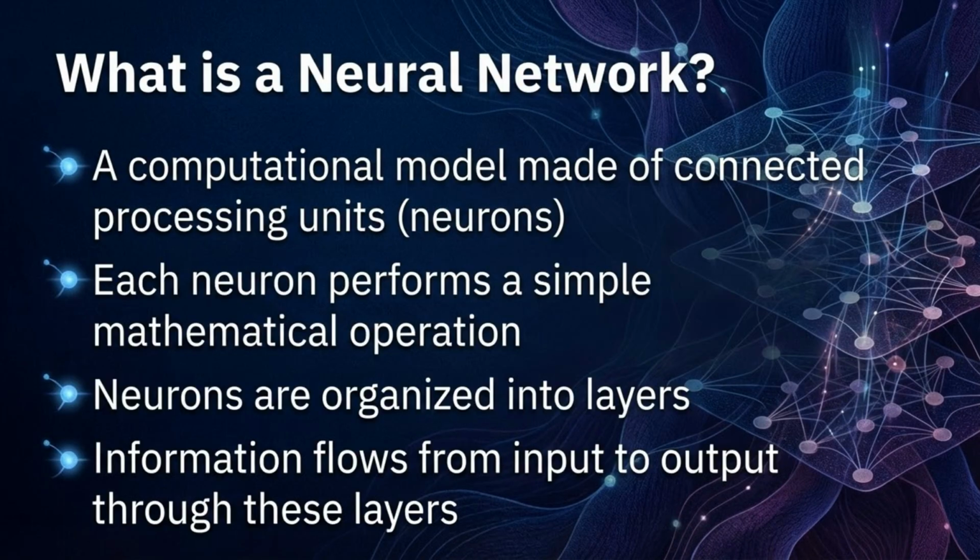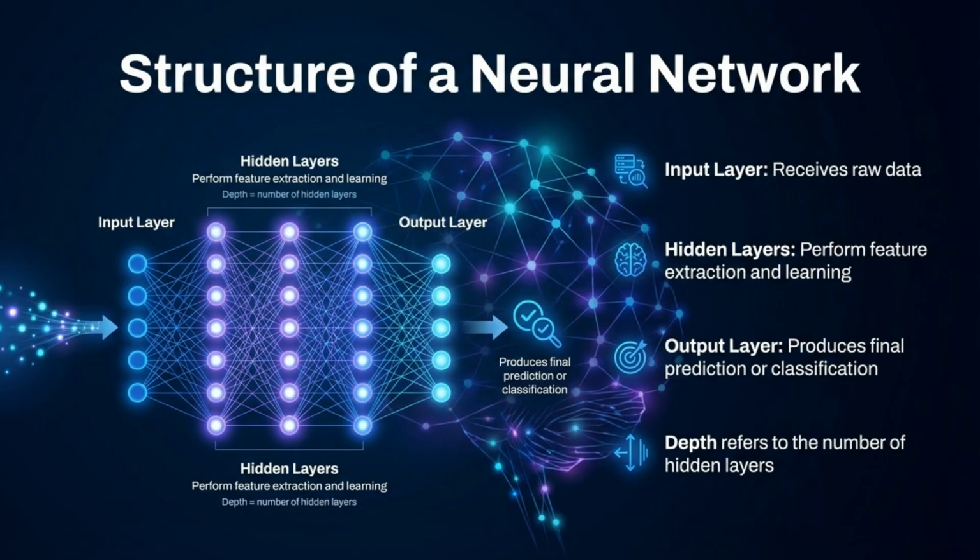A neural network is a computational model made of connected processing units, or neurons. Each neuron performs a simple mathematical operation. Neurons are organized into layers, and information flows from input to output through these layers. The structure includes an input layer, hidden layers for feature extraction and learning, and an output layer for the final prediction. Depth refers to the number of hidden layers in the network.